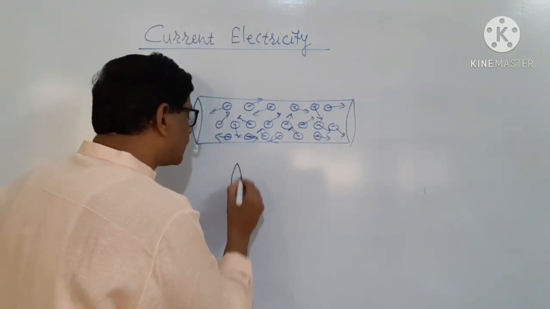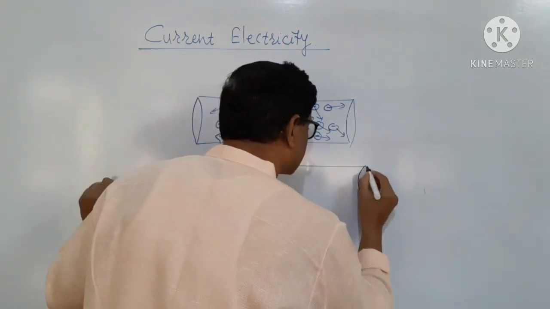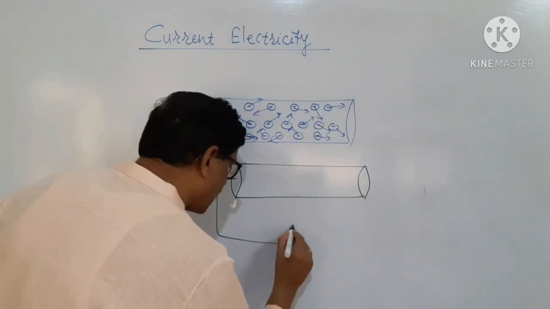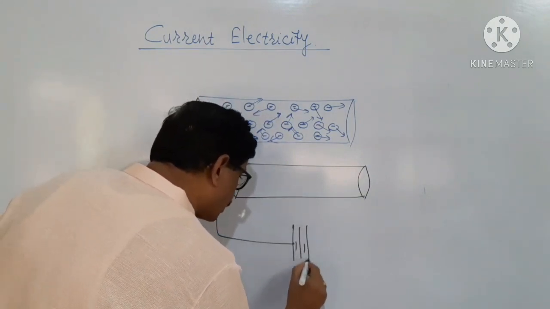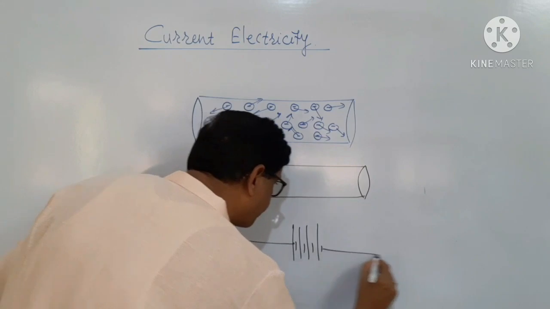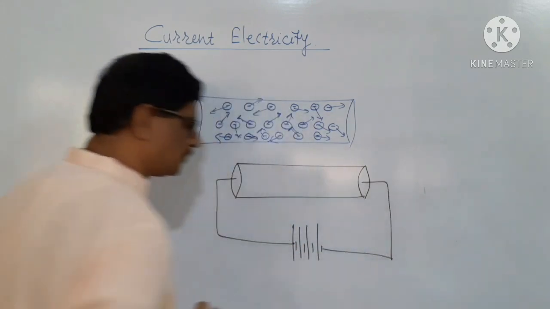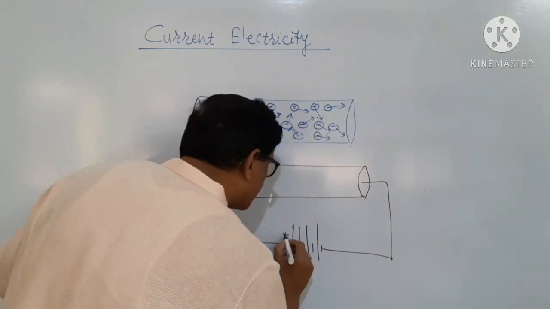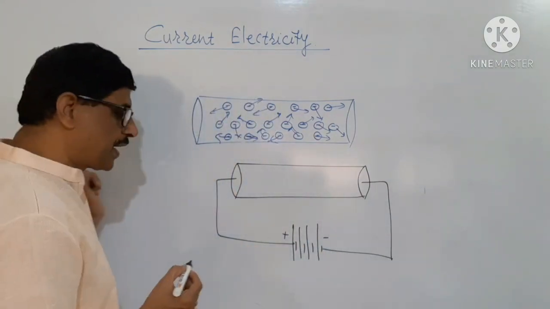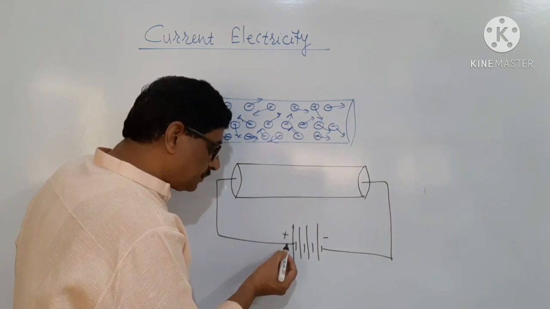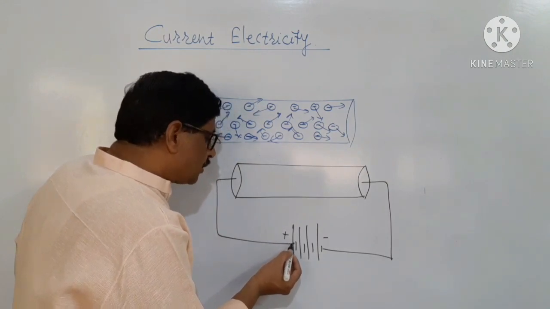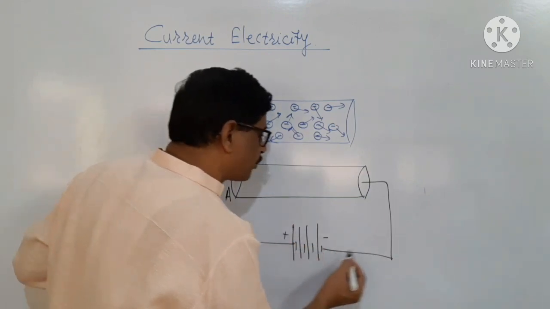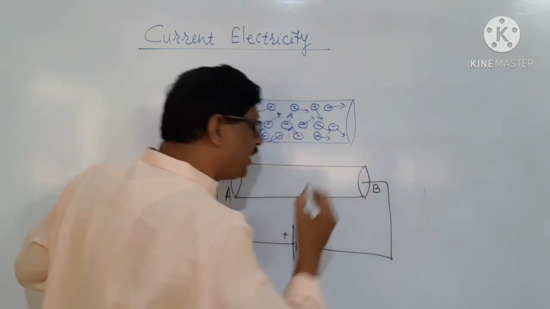Let this conductor be connected to a source of EMF, that is a battery. This is the positive terminal of the battery and this is the negative terminal of the battery. The positive terminal is connected to end A of the conductor, and the negative terminal is connected to end B of the conductor.